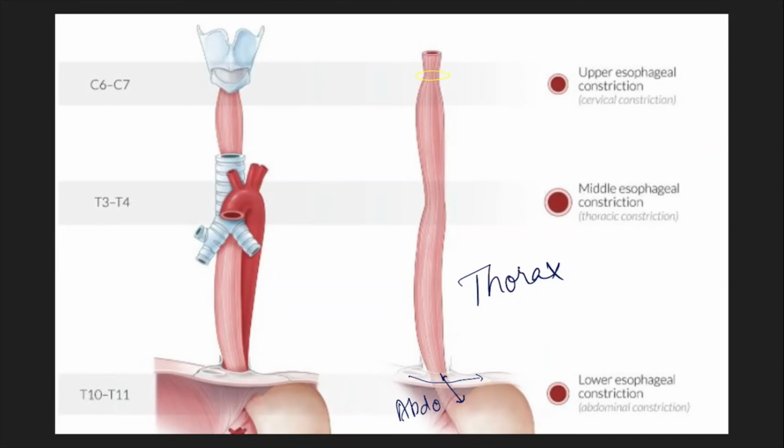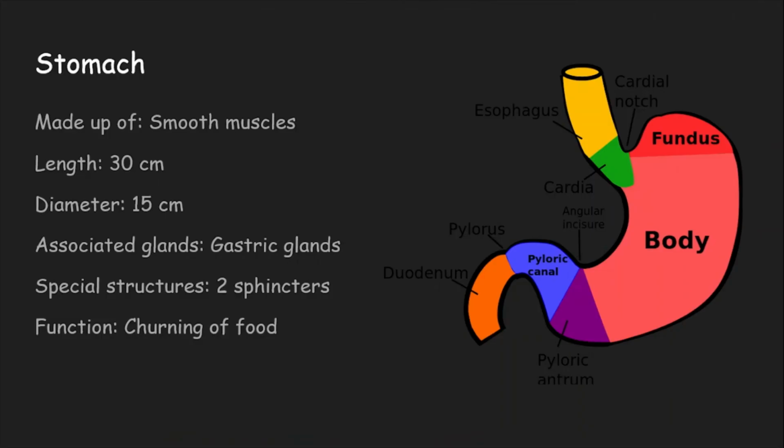Just have a look here. This is the trachea. This is the blood vessel arising from the heart. Look at this, they form a kind of band. This is how our entire body is structured, with so many structures very closely associated with each other. Look at this: cervical 6 to 7, thoracic 3, 4, and thoracic 10 and 11. Once we are done with this, we will move to the next part, the stomach.